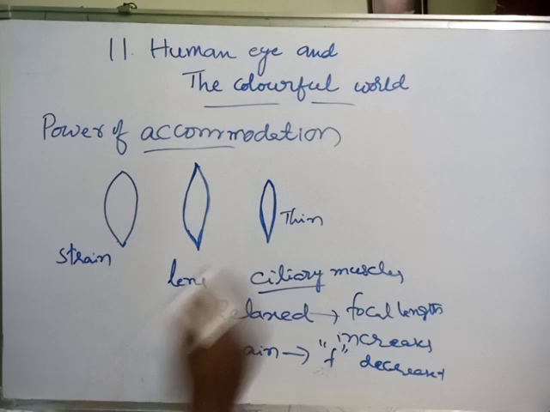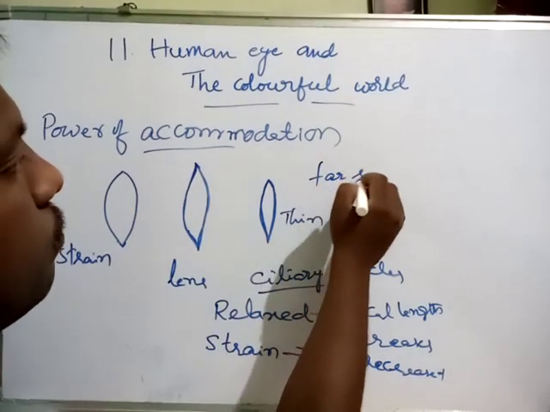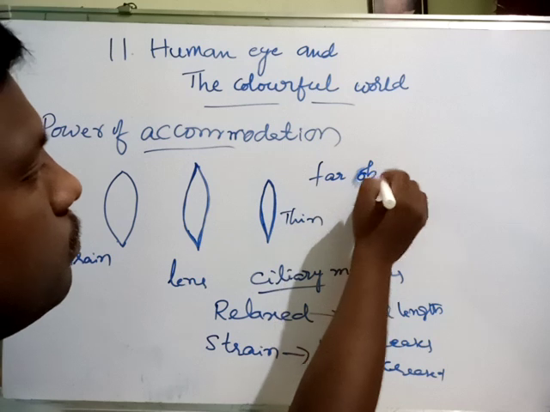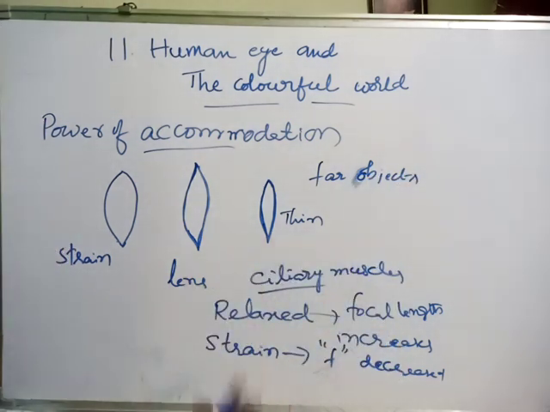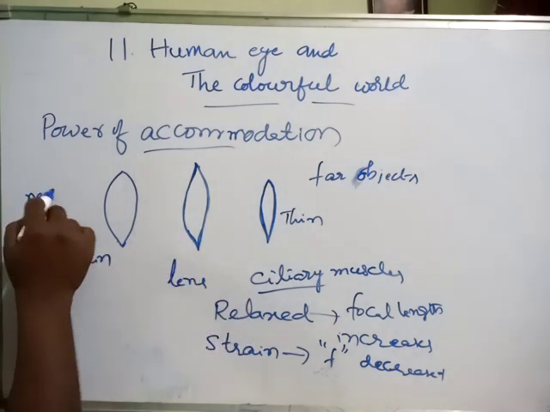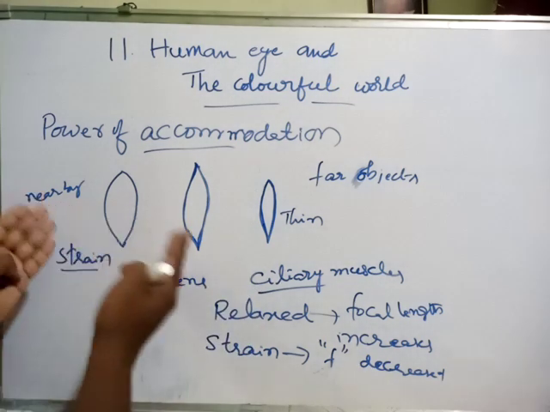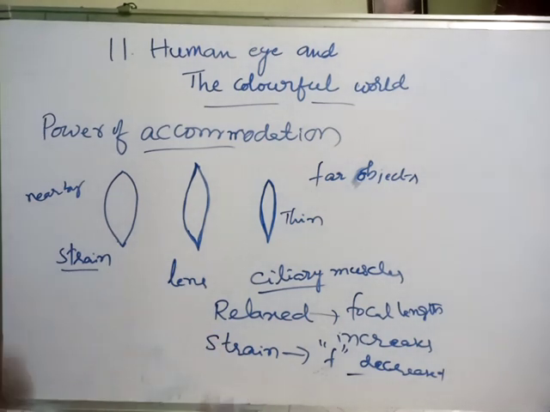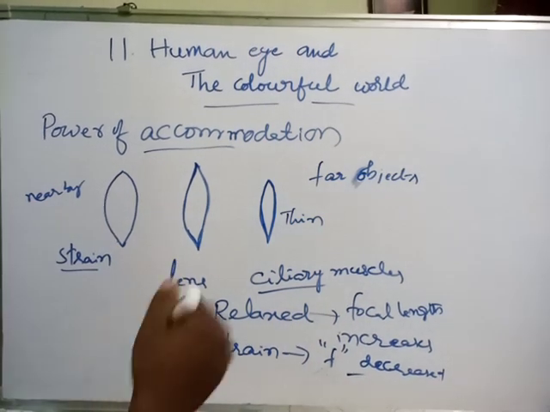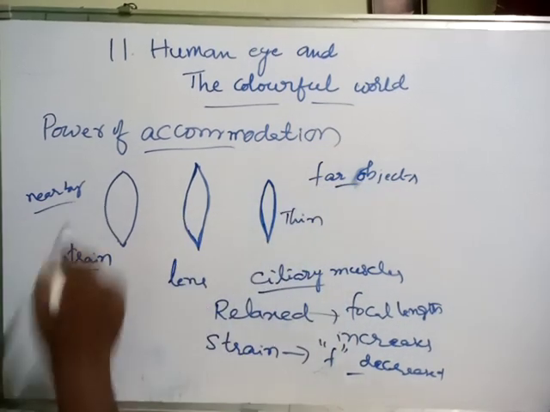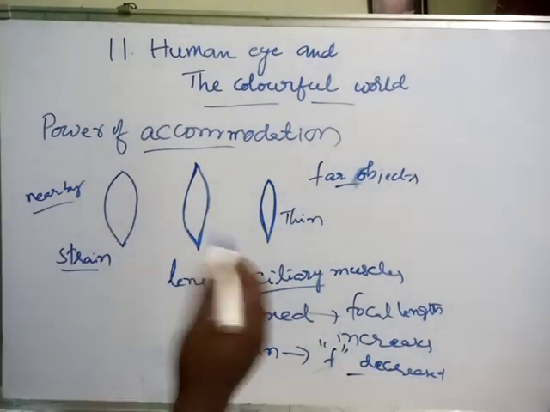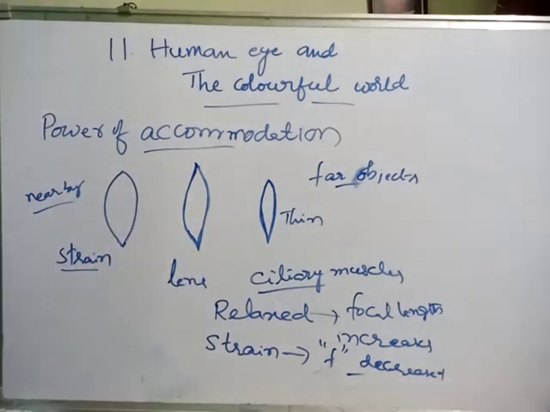When you try to see far objects, the ciliary muscles will be relaxed and the focal length increases. Whenever you see nearby objects, the ciliary muscles will be strained, the thickness will be more and the focal length decreases. So we can see far objects and nearby objects. This adjustment, the ability of the lens to focus on nearby objects as well as far objects, is what we call power of accommodation.